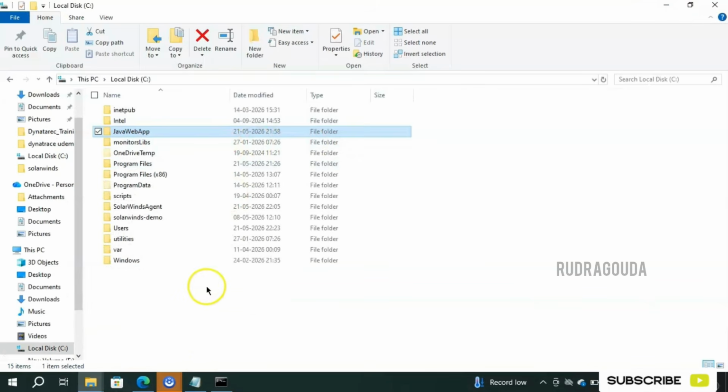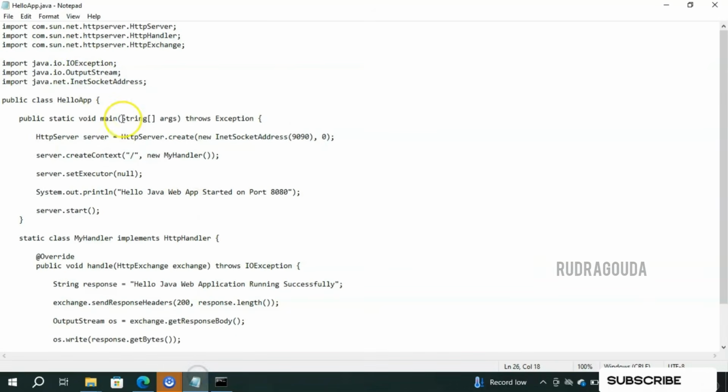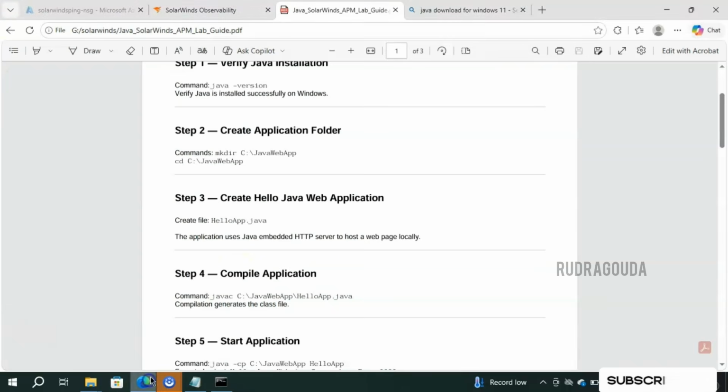Inside this particular folder I created a file called hello app Java, you can see, right, and I have entered complete code into that. Steps are simple: create a folder, then create a file, and inside that file put this particular information. That's it, nothing else. Once this is done, then we'll go for the next step, that is compilation.